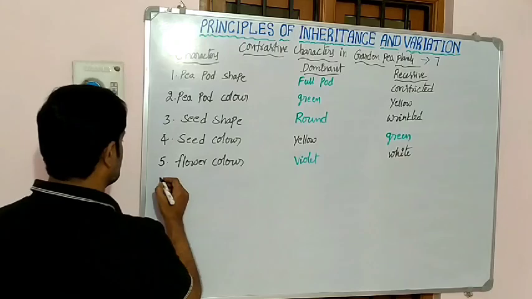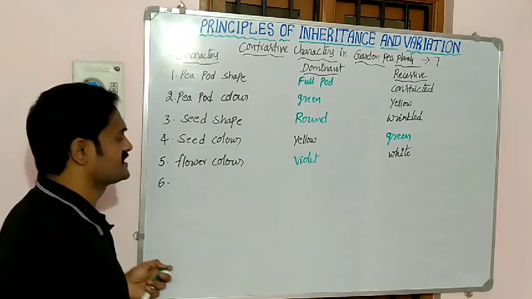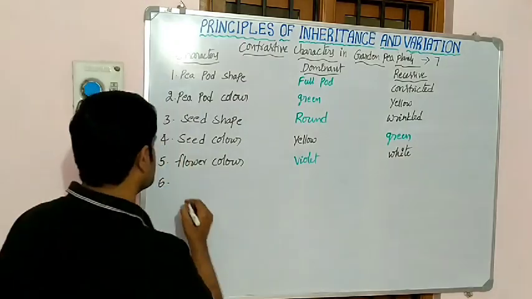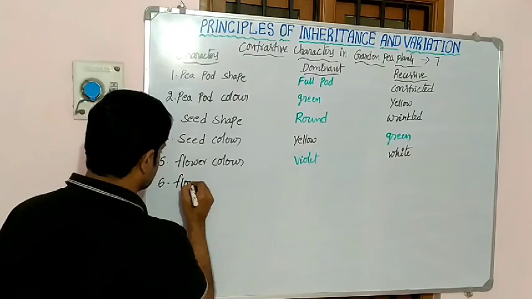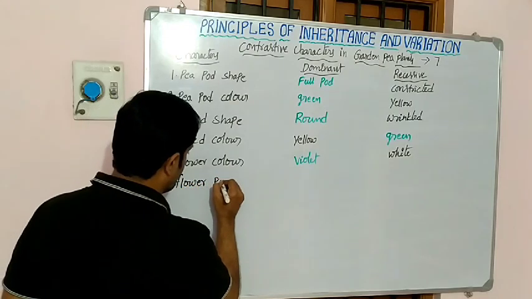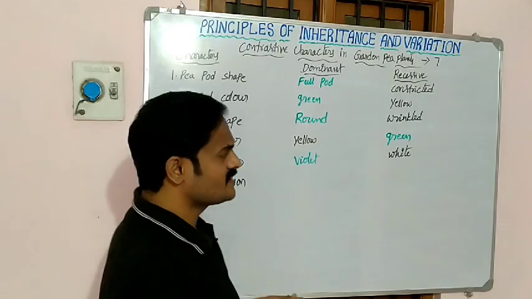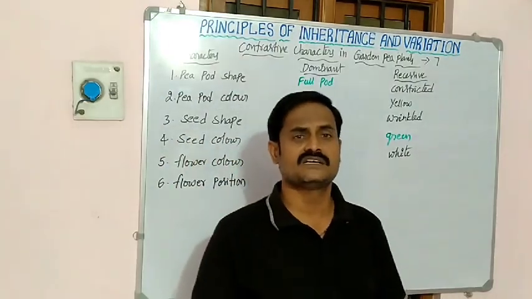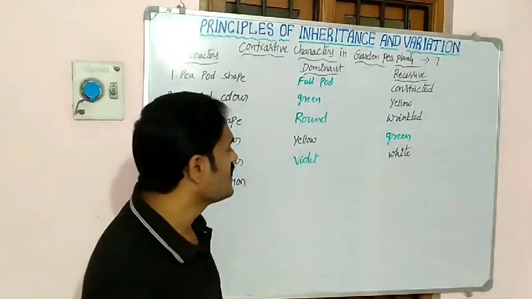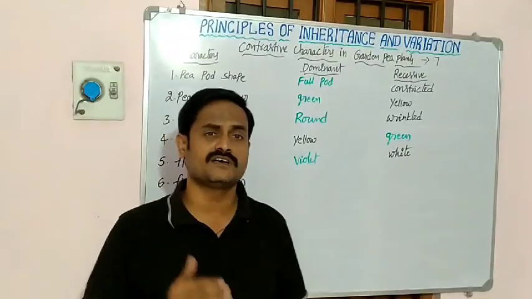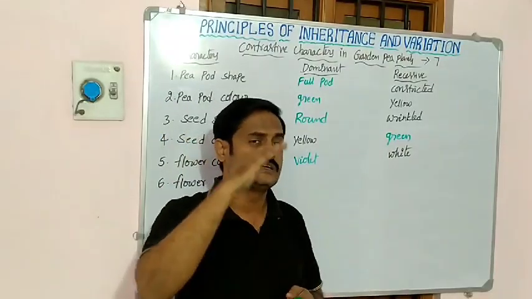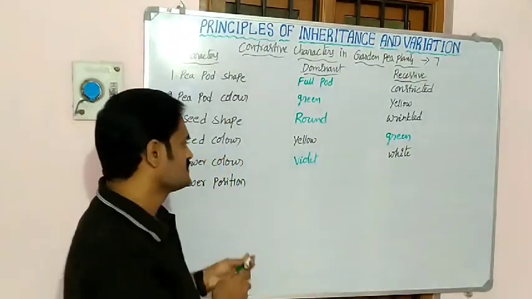Then he noticed one more character, that is called flower position. Some of the flowers are arranged on the axial part of the plant. Axial means sides, remember.